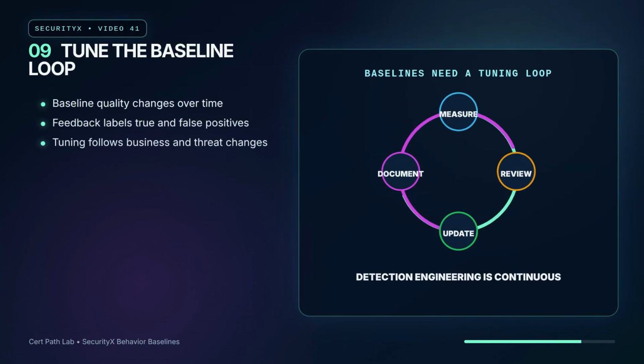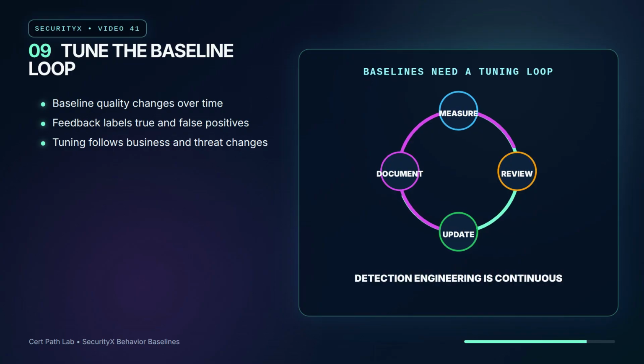A baseline is not finished after deployment. Business activity changes, cloud workloads move, users travel, and attackers adapt. Analysts need a tuning loop: measure results, review false positives and missed signals, update features and thresholds, and document why the model changed. Mature operations treat baseline tuning as detection engineering, not as a one-time checkbox.